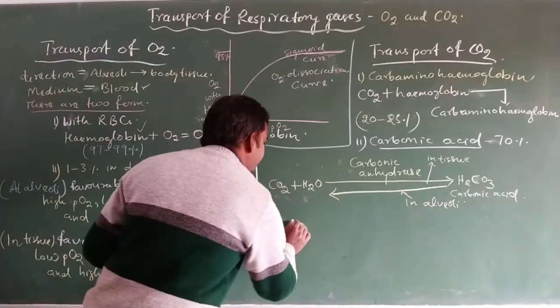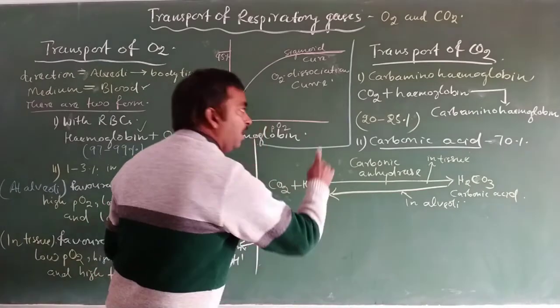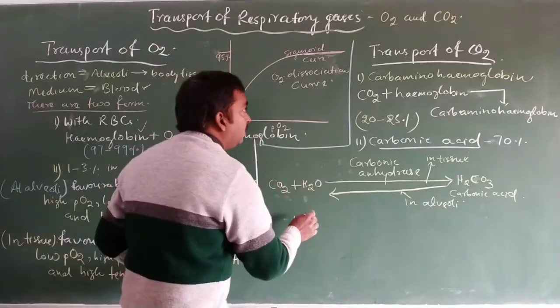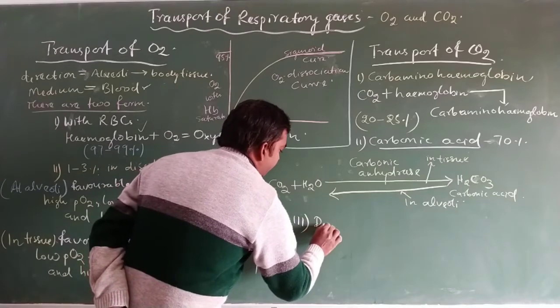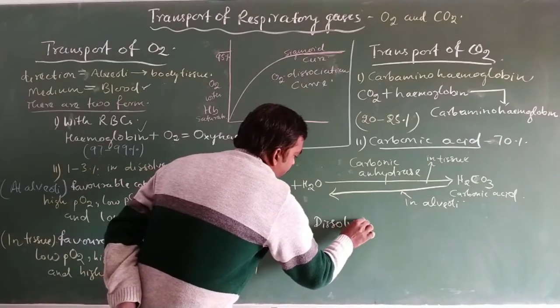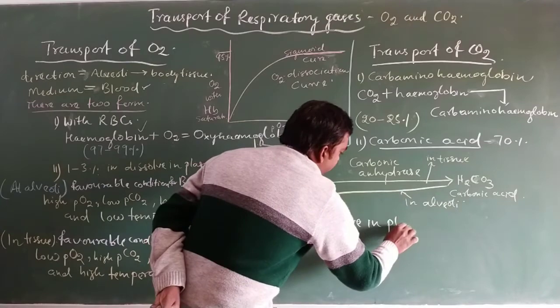Now the third form of transportation takes place in the form of dissolved in plasma.